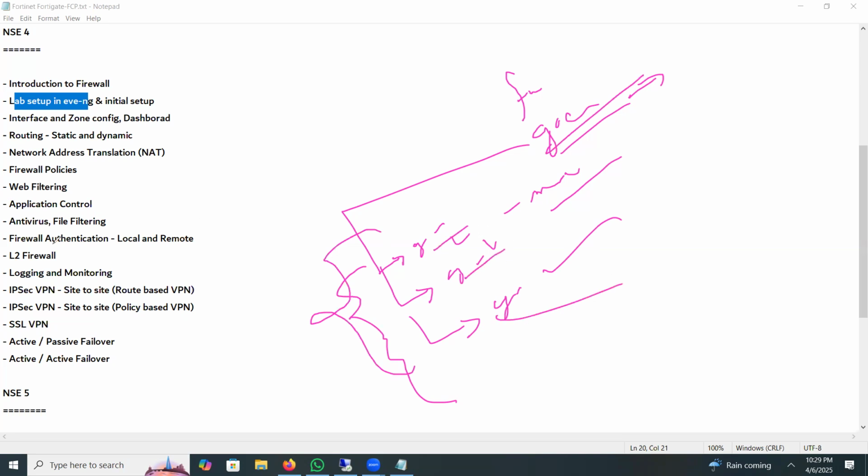Also we have file filtering or file control. Suppose I do not want some users to download PDF files, doc files, or Word files. I can prevent it. So we can also control files using the next generation firewall. Any next generation firewall can do this, and the FortiGate firewall can also do this.